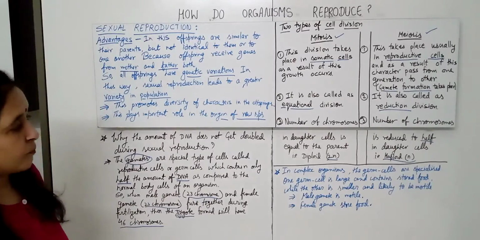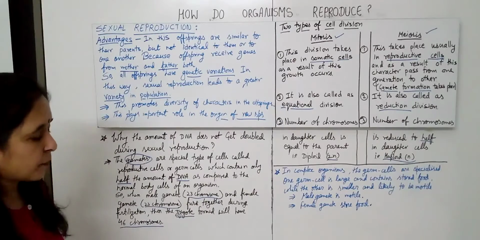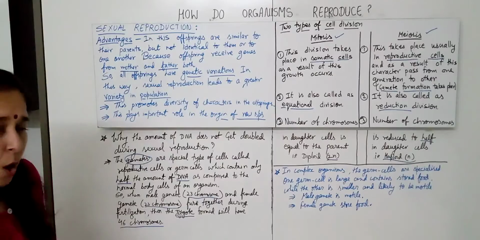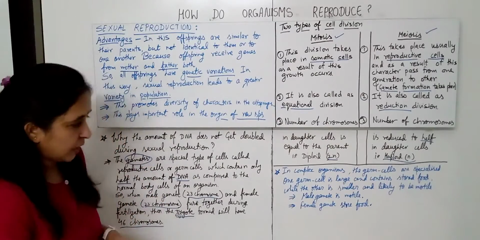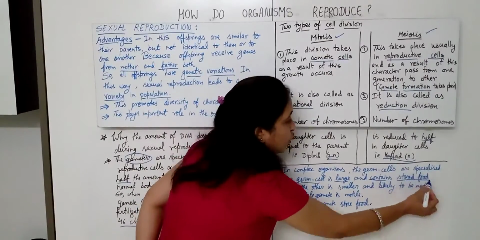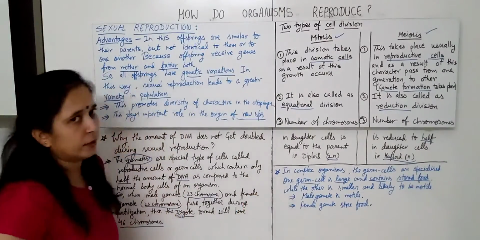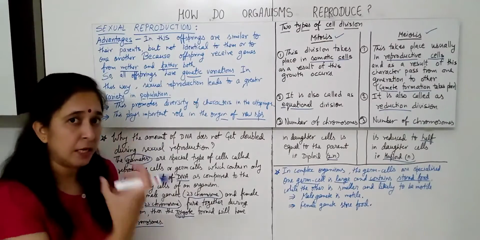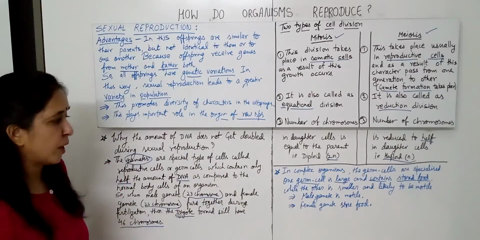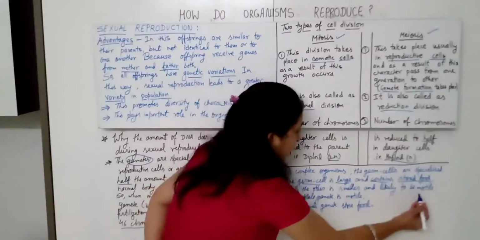Fine. Now, in complex organisms, what happens? The germ cells are very much specialized. How? One germ cell is large and contains stored food material, while the other germ cell is smaller and likely to be motile.